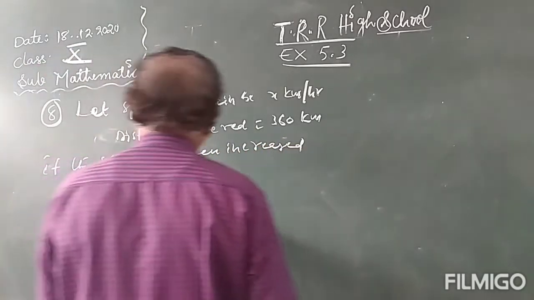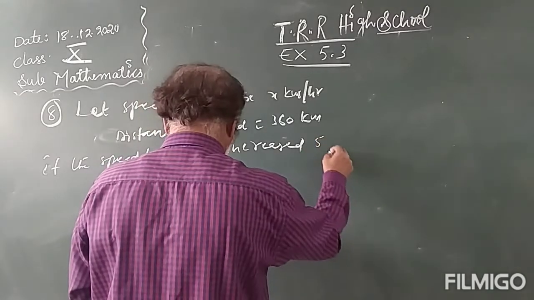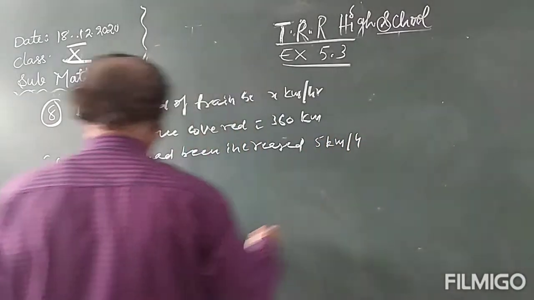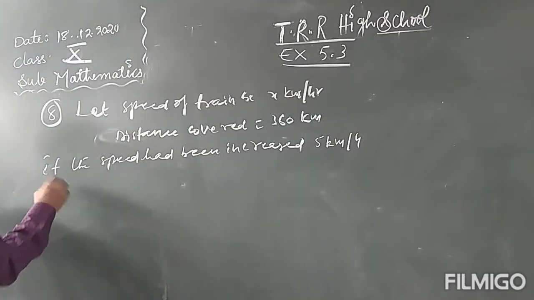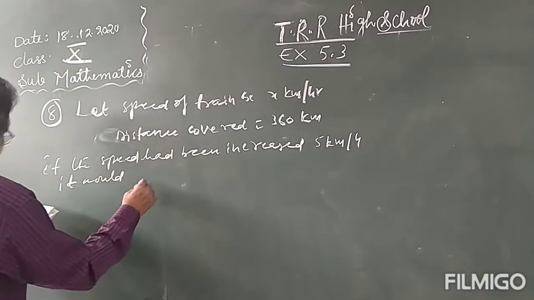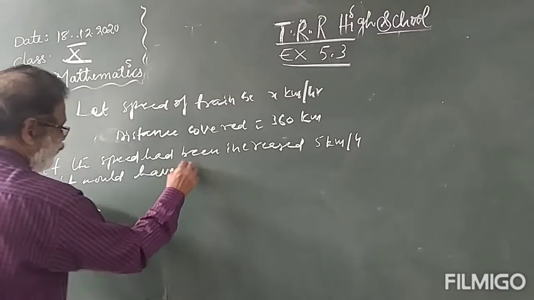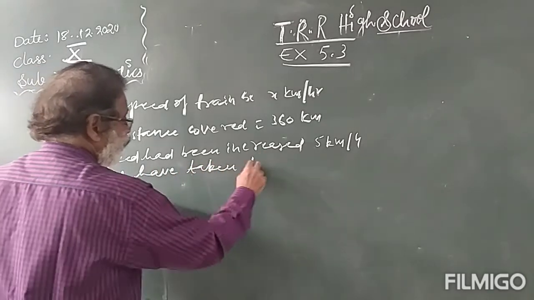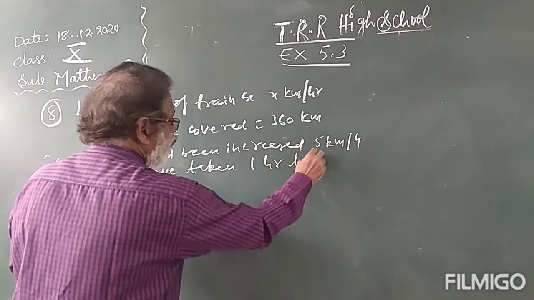If the speed had been increased 5 kilometers per hour, then it would have taken 1 hour less.